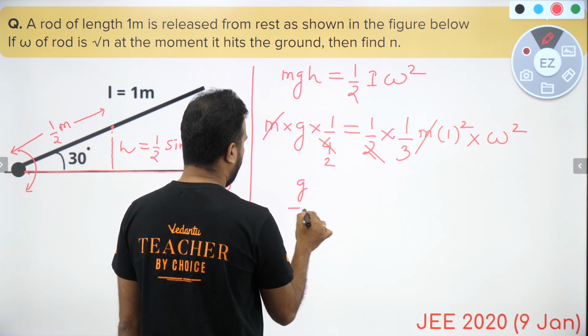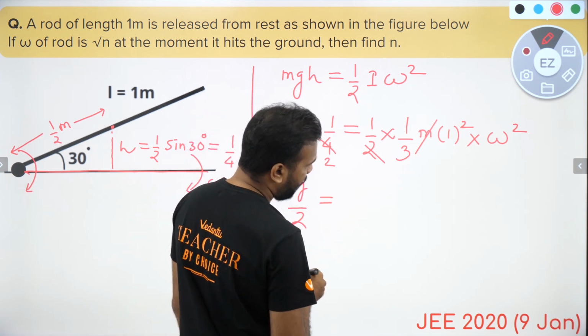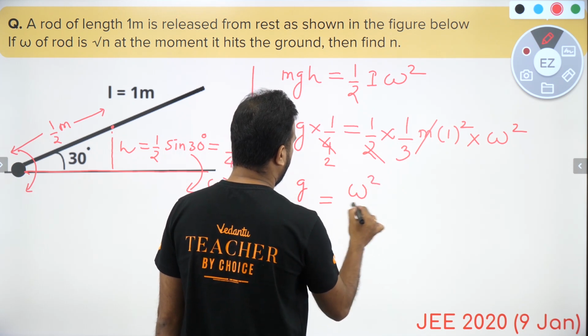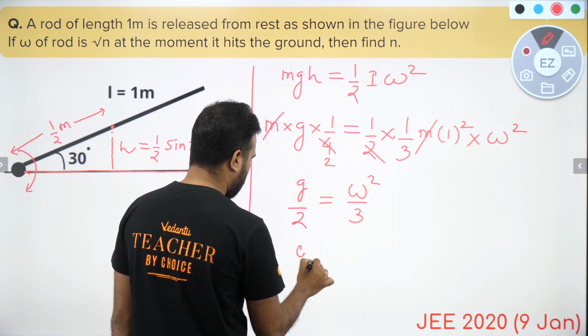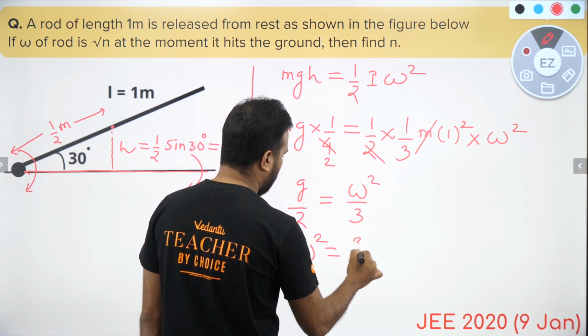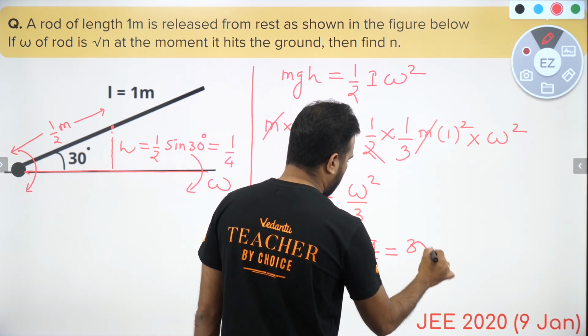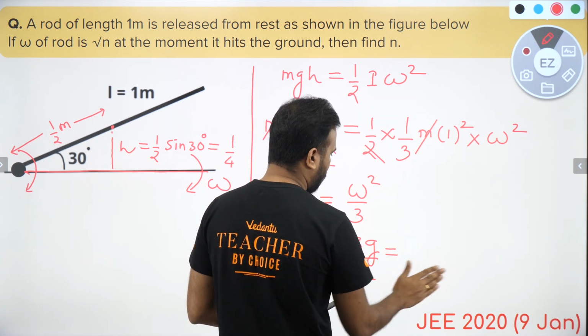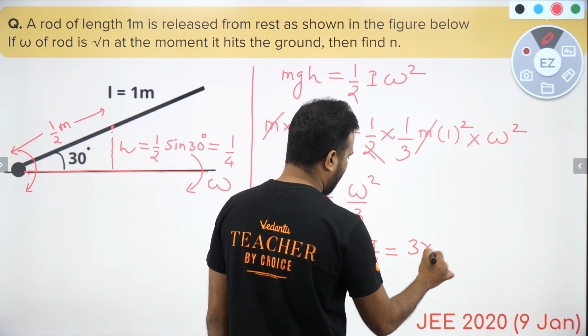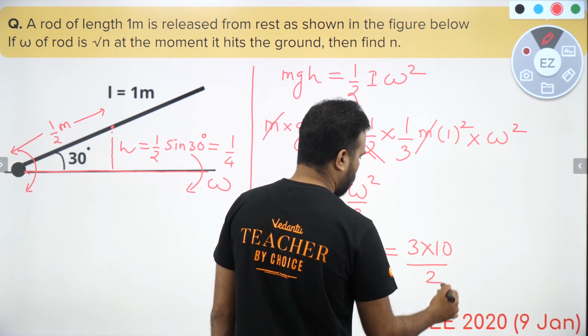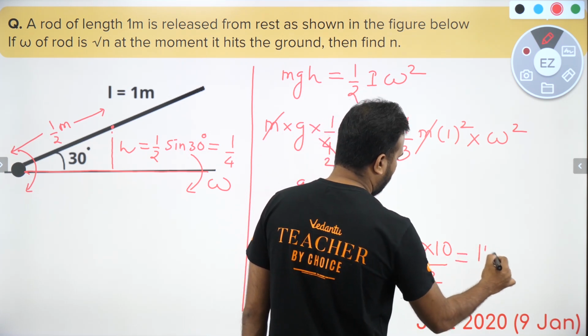So on the left hand side I have g by 2, and on the right hand side I have omega square by 3, which means omega square comes out to be 3g by 2. If nothing is mentioned, I will assume g to be 10. So this value comes out to be 15.